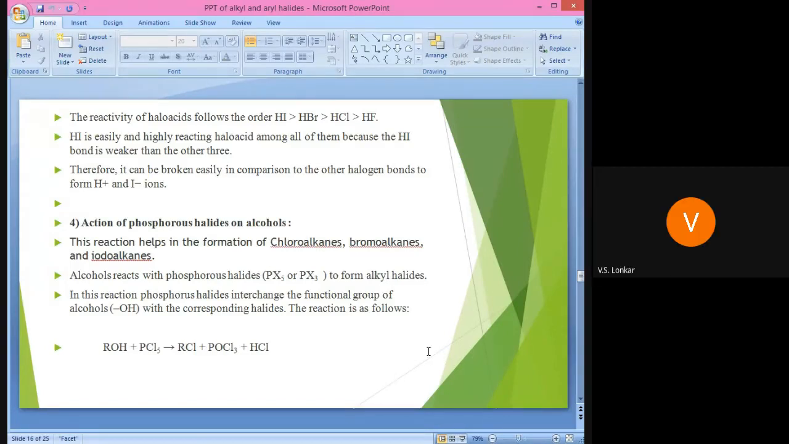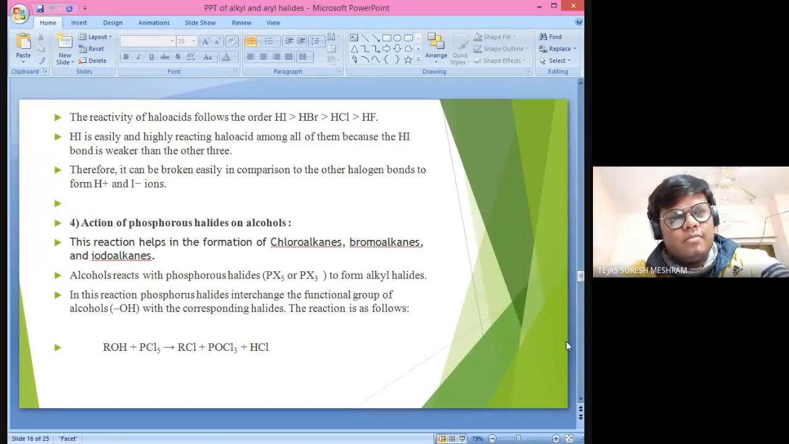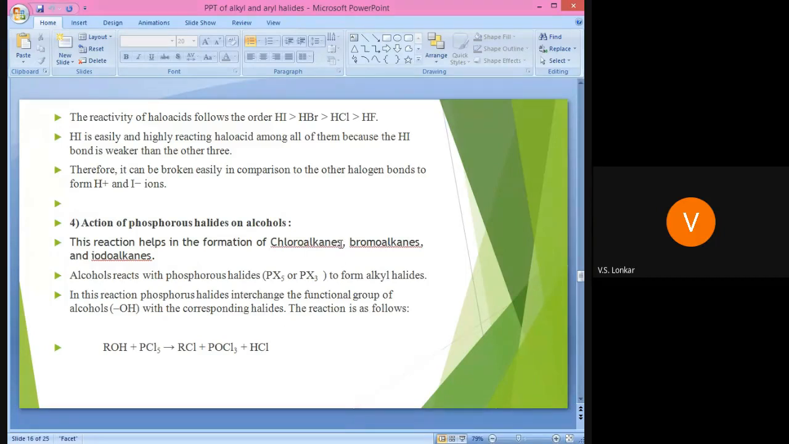PX5, haloalkanes. PX3. Okay, we get the haloalkanes. But alcohol is a starting material. It is a reagent, a reactant. And for different reagents we use PCl5 or PCl3, and we get the respective product.